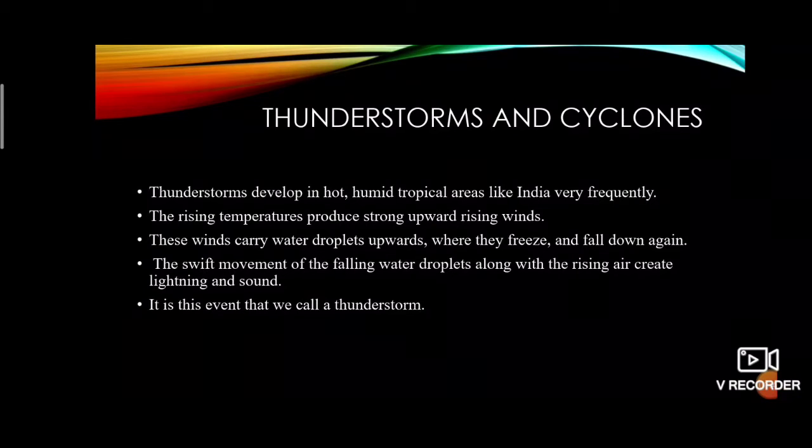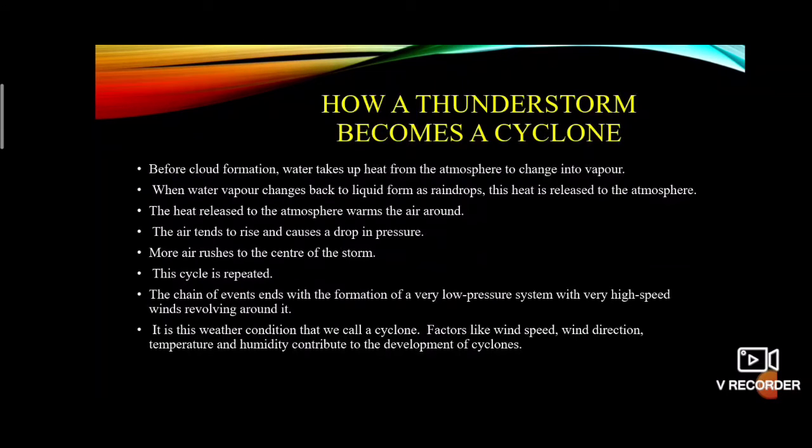Thunderstorms develop in hot climates. The rising temperature produces strong wind rising upwards. Then the wind carries water drops upwards, and they freeze and fall down again like rainwater. This shift movement along with the rising air creates lightning and sound. What do we call this lightning and sound? Thunderstorm. Then how does a thunderstorm become a cyclone?